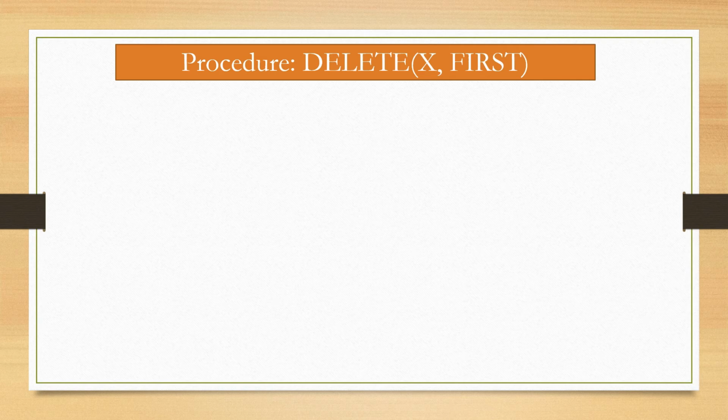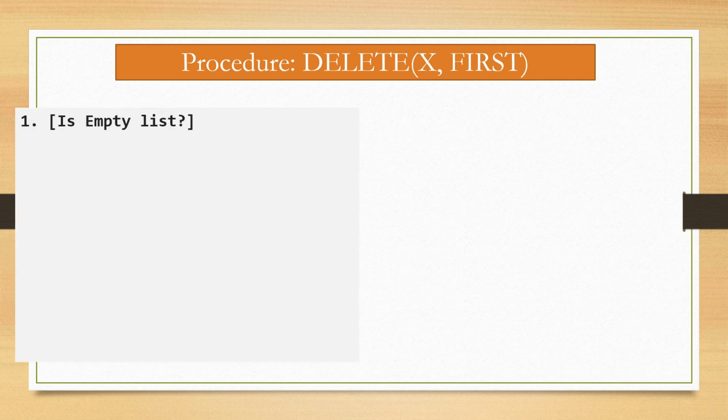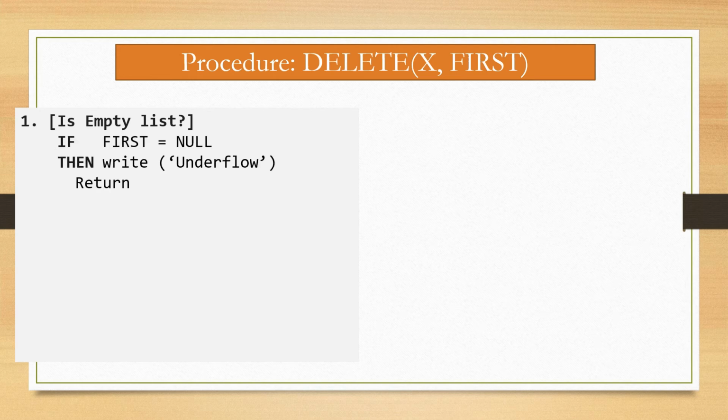Now here the algorithm is given. Step number 1 is empty list. For this, if first is equal to null, then write underflow and return. Step number 2, initialize search for x. Now here we have to initialize to search for the element which we have to delete. For this, first is assigned to temp.